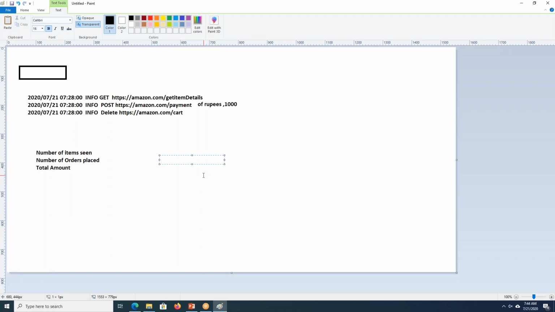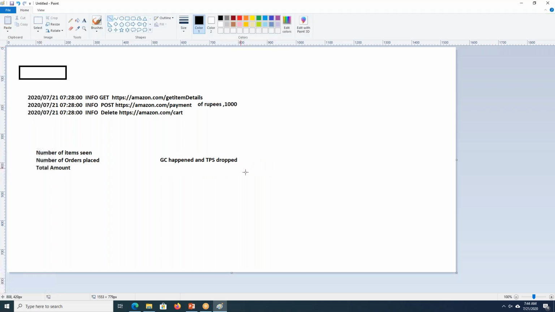Let us assume there is one scenario where GC happened in the system, and at that particular time throughput dropped. So what we would do is go to the logs and check what is happening. But now we can directly see the logs, and wherever we see this abnormal behavior, we can refer to the APM tool to see what is happening on that system. You got it?